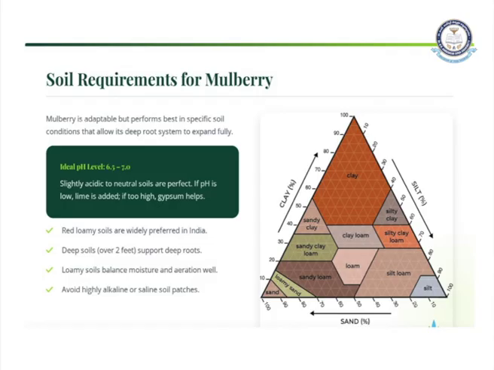For good cultivation of the mulberry plant, soil composition, soil stability and soil consistency are very important. Mulberry can be properly grown if it has specific soil. First one, red soil, which is widely preferred in India.